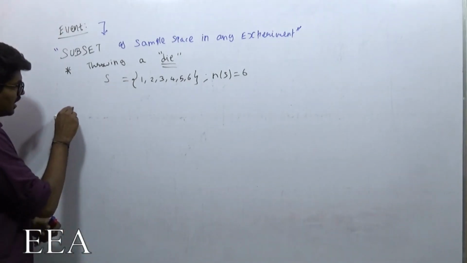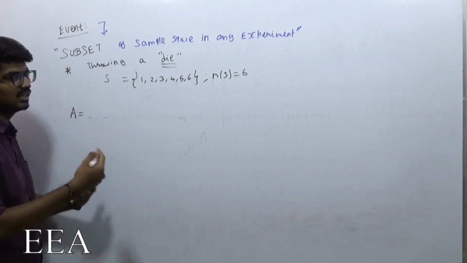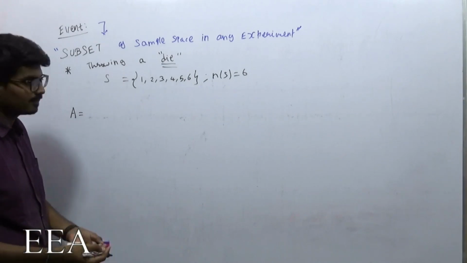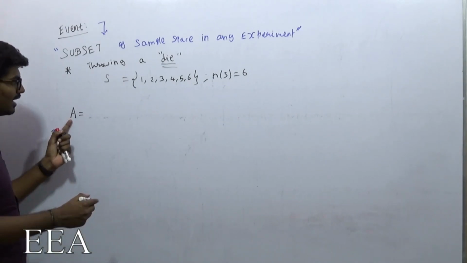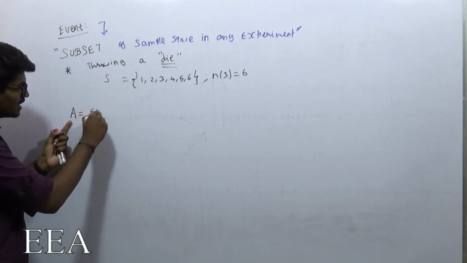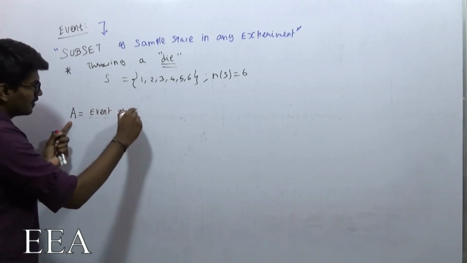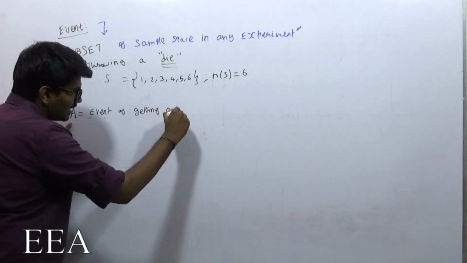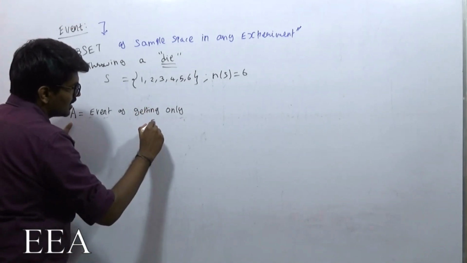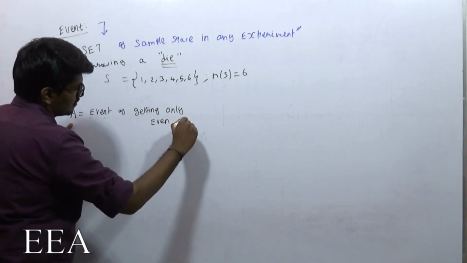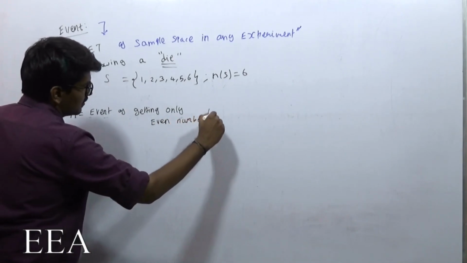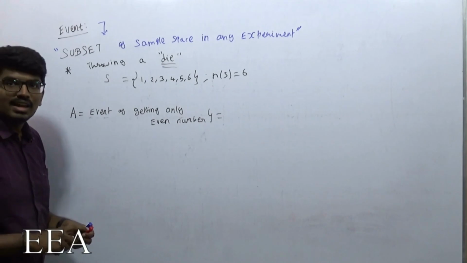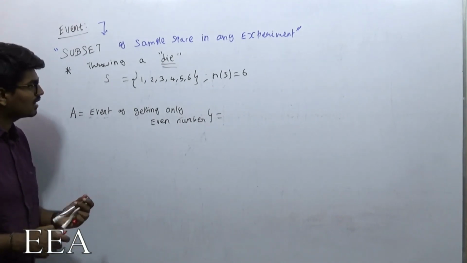So n of S is 6. Now I am defining a new set, where A is an event of getting only an even number. So what are the possibilities here?